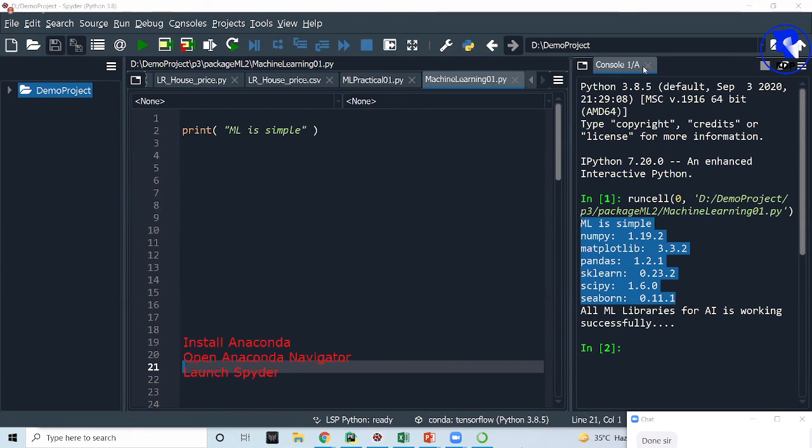Yes, Vinod sir, that's okay. That temp.py, that's okay, no issues.